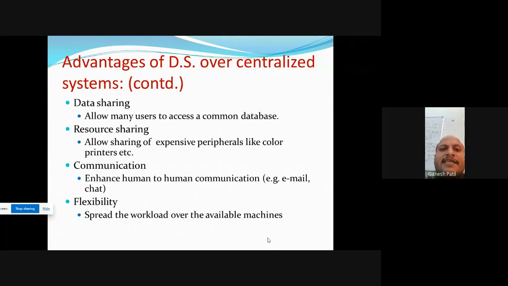Next is data sharing. It allows many users to access a common database.